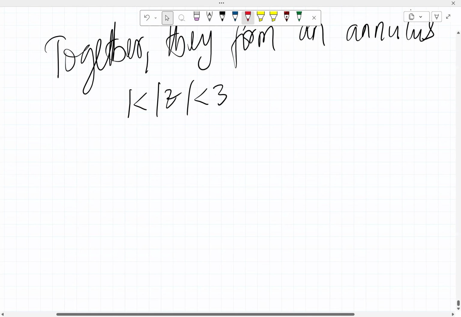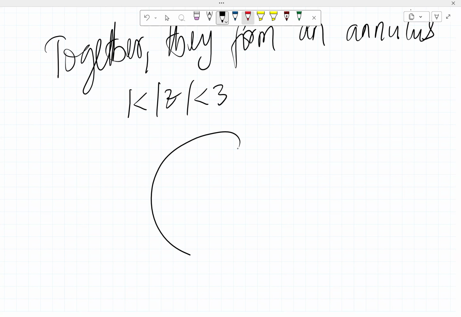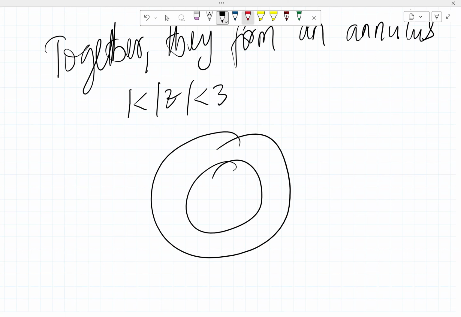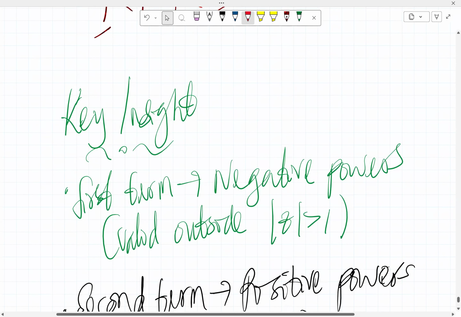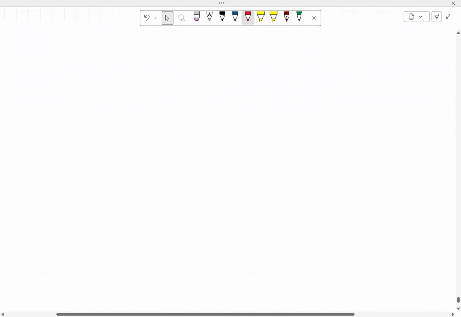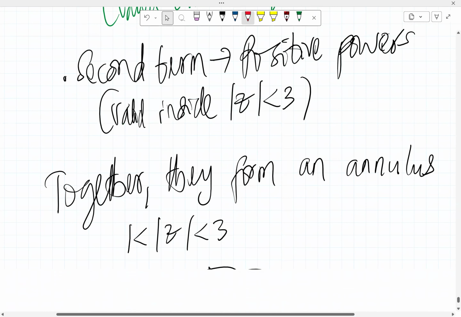This is a classic example. You have this and you have this. So R1 here is 1, and this other one, R2, is 3. That's that radius. For the first one we said the absolute value of z is greater than 1.